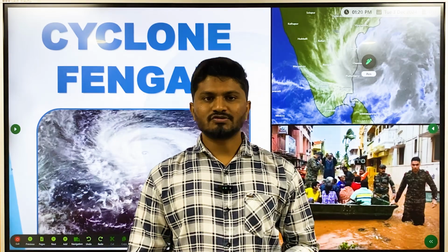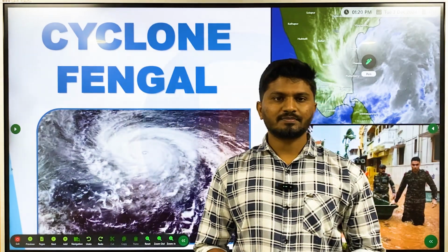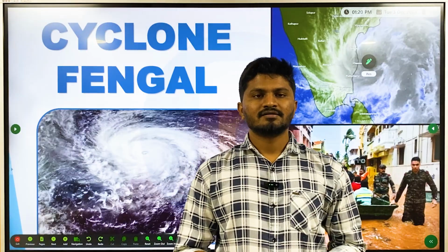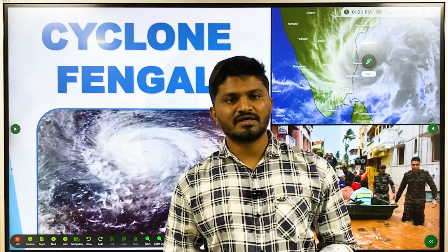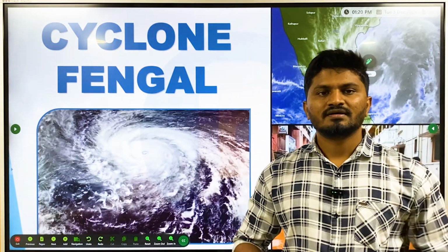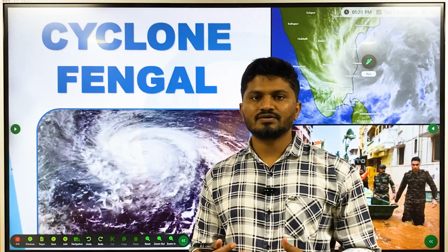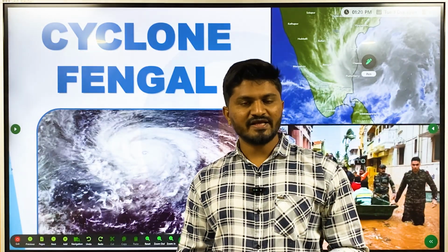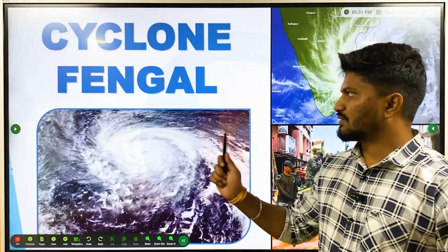It is not only raining heavily in Bangalore and other parts of southern India, it is also very cold. As a result, people are not able to get out of their beds because it is such cold weather, and even traveling outside on a bike feels like a hassle. The main reason behind all these conditions is Cyclone Fengal.